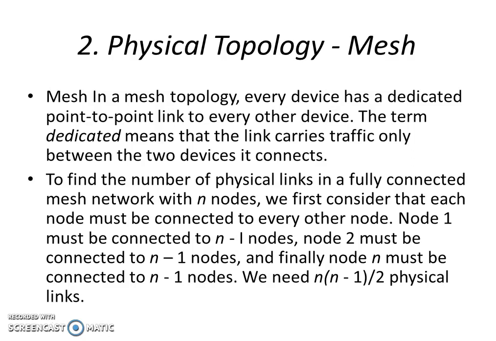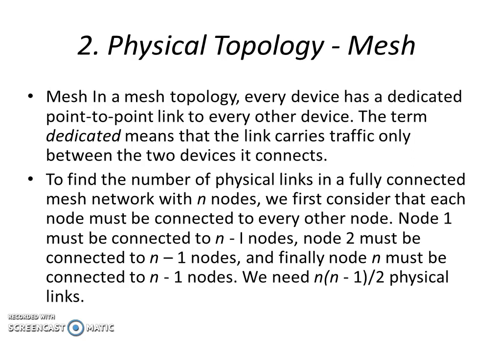If you see the definition here, in a mesh topology, every device has a dedicated point-to-point link to every other device. The term dedicated means the link carries traffic only between the two devices it connects. To find the number of physical links in a fully connected mesh network with n nodes, we consider that each node must be connected to every other node. The formula used in mesh topology is n into n minus 1 divided by 2, where n represents the nodes.